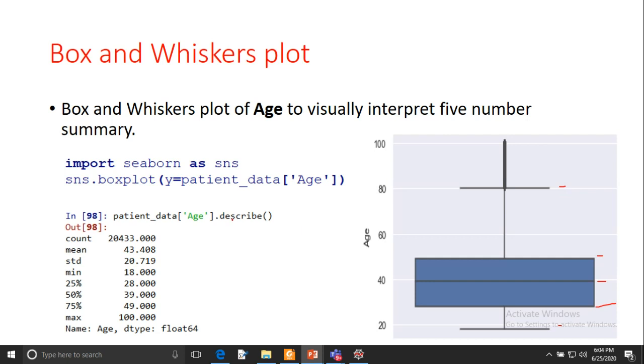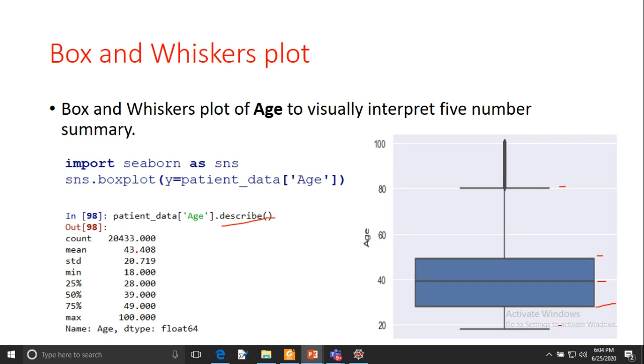If you see the output here, for the five-point summary I use age.describe. I want to see the five-point summary of the age column. You can see the total count in this column is 20,433.